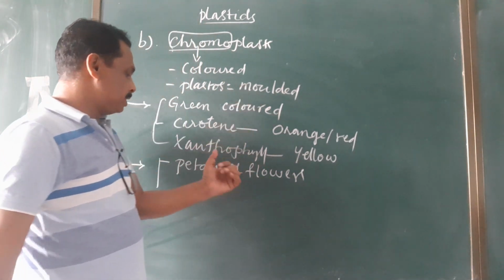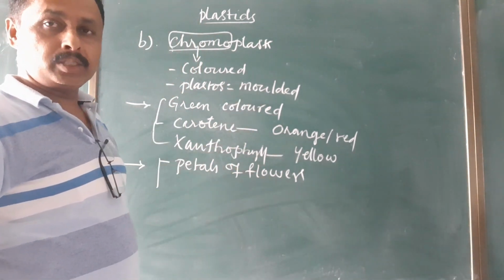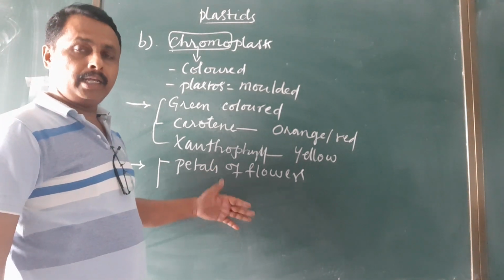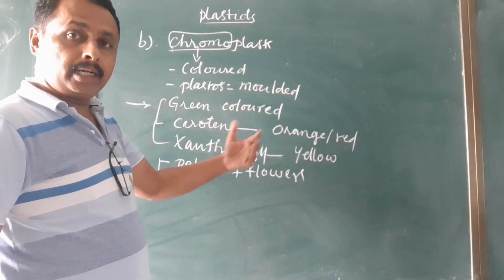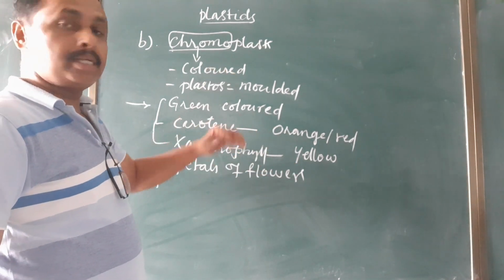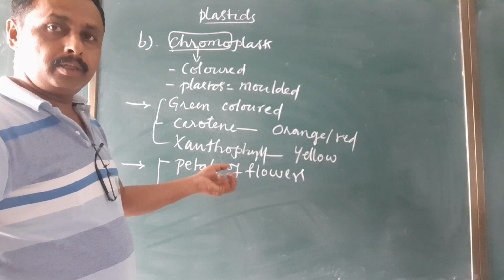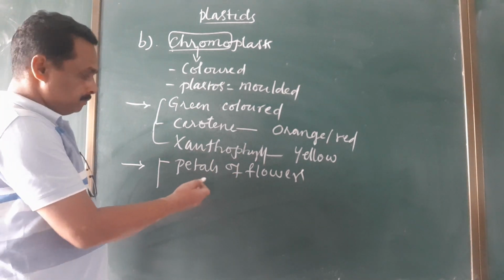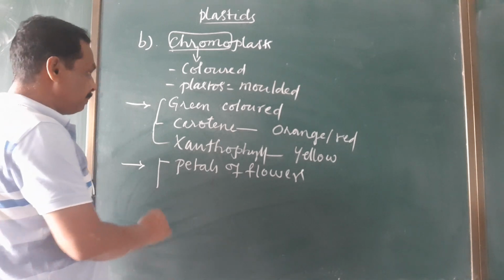Because of these chromoplasts, the petals are very attractive, and they indirectly attract insects. That's why chromoplasts indirectly help in the pollination activity during fertilization in plants.